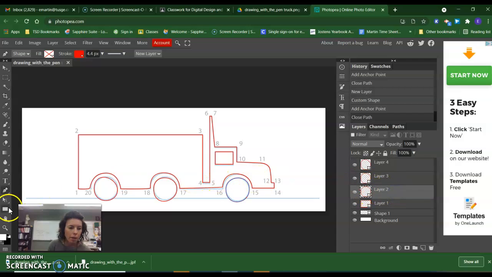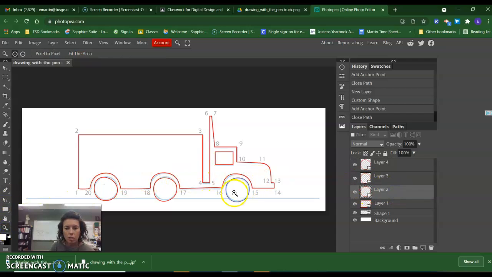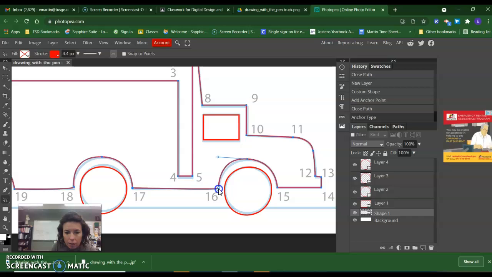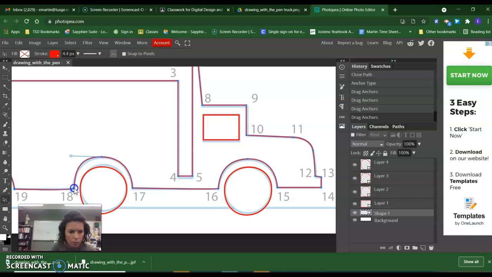All right, now I am going to come back and edit some points. So I'm going to zoom in on some of the first points that I am going to correct, and I'm going to correct them with this direct selection tool. I need to be on the right layer. So I accidentally have a curve in here that I don't really want.